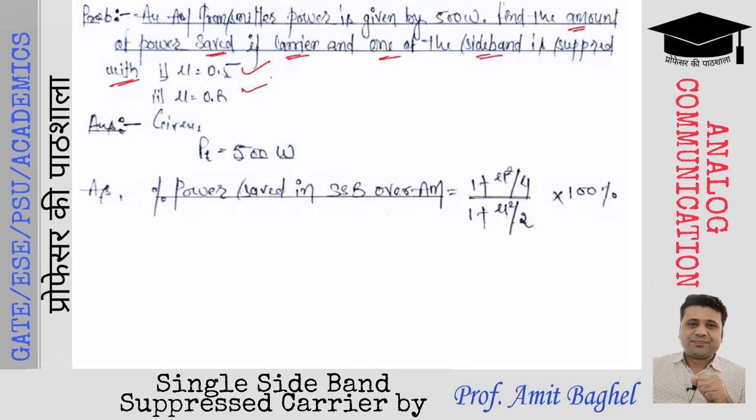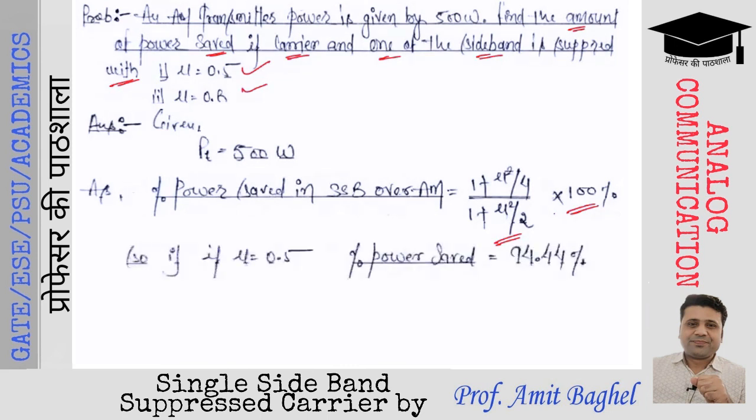Percentage power saving in SSB over the standard AM is (1 + mu²/4) divided by (1 + mu²/2), multiplying with 100%. So this is the formula which is given and which will be used. Apply modulation index mu equals 0.5 first.